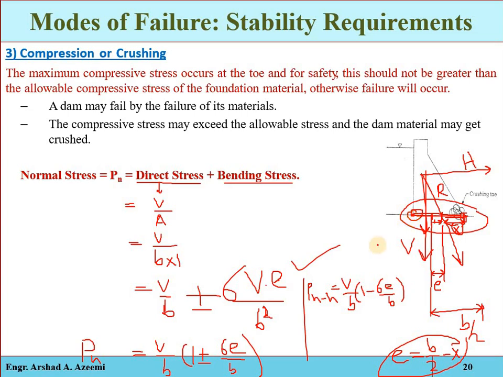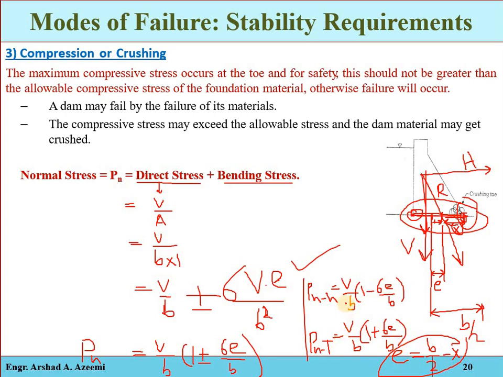So this will be the normal stress at the heel point, and the normal stress at the toe point, the downstream end point which is in contact with the ground, will be equal to V by B into 1 plus 6e by B. There the normal stress will be maximum, and in between the heel and toe point the stresses will lie between these two.